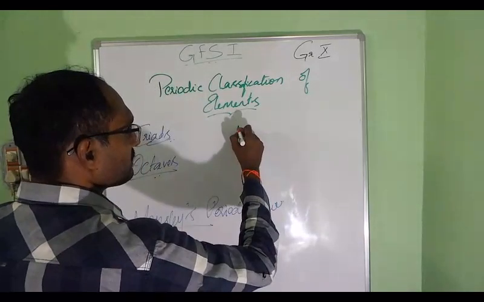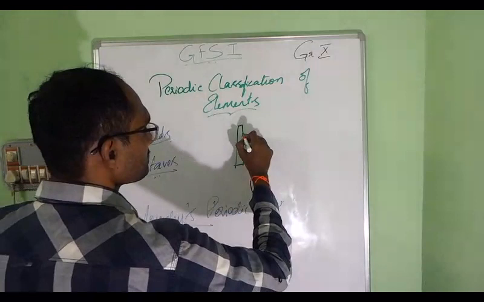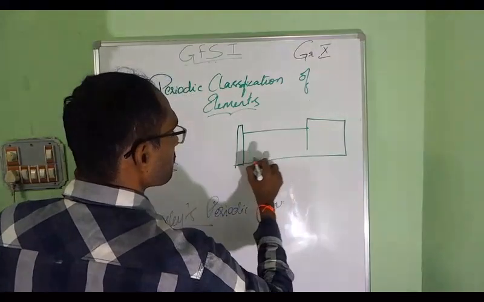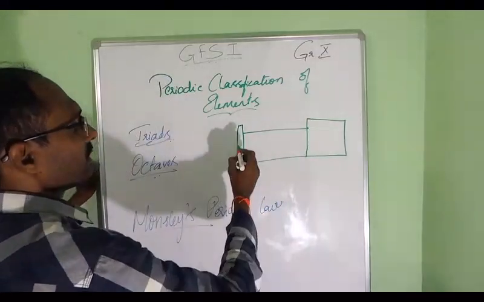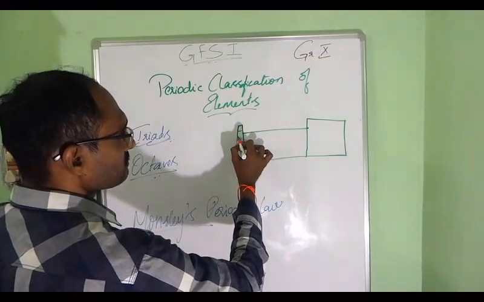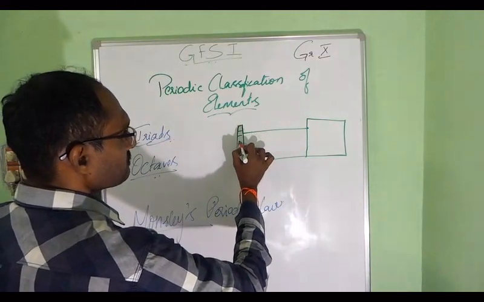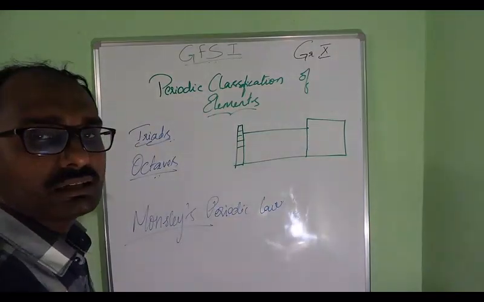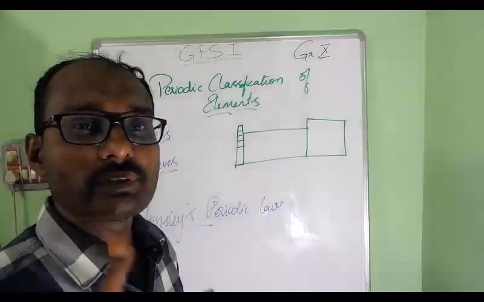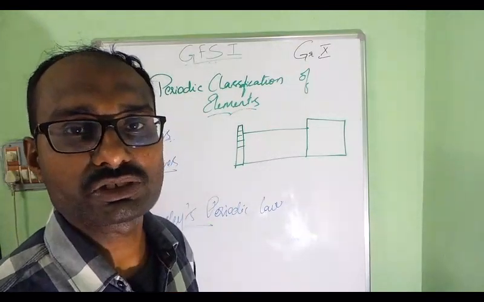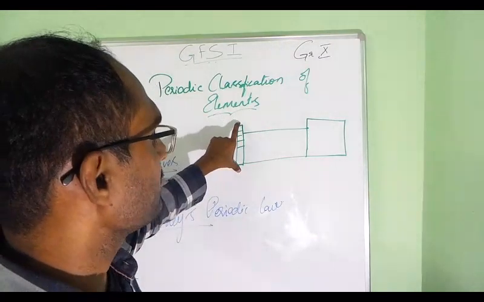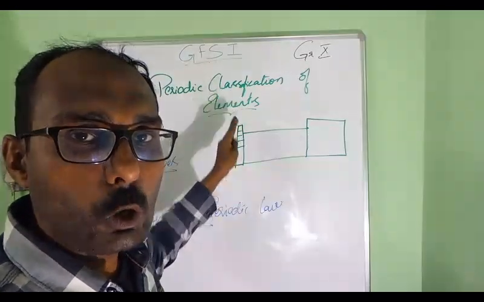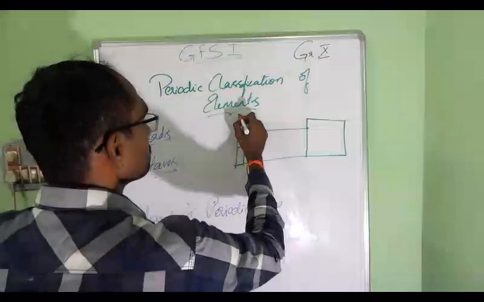Here we have hydrogen, then lithium, then sodium, potassium. All these elements have only one electron in the outermost shell, so they are all placed in the first column, and this column is called a group.